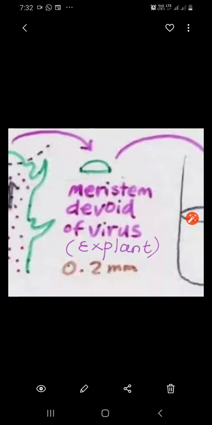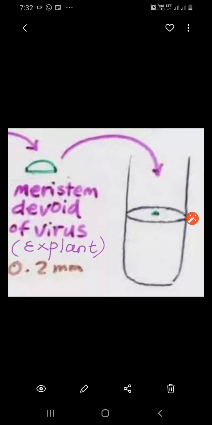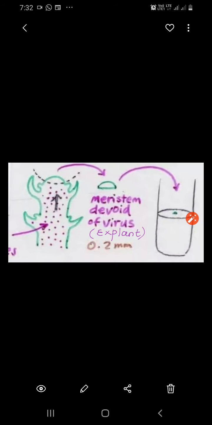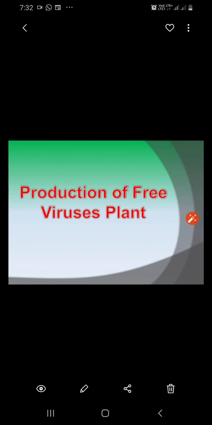So you take this meristematic tissue devoid of virus, hardly 0.2 millimeter is taken, and then you grow it in nutrient medium, and you will get new plants from already virus-infected plants, and all the new plants will be virus-free plants or disease-free plants.